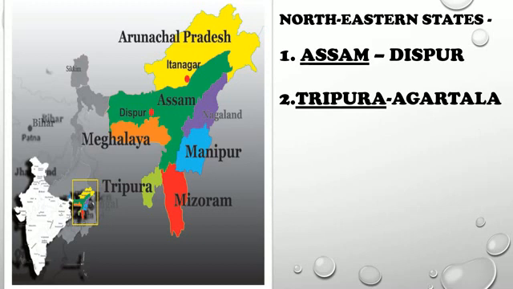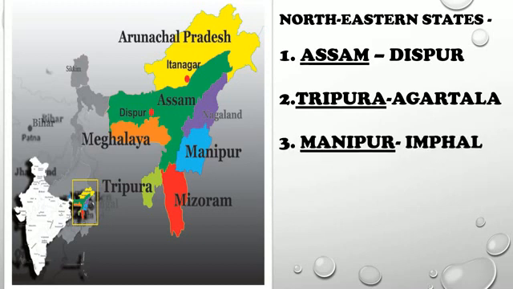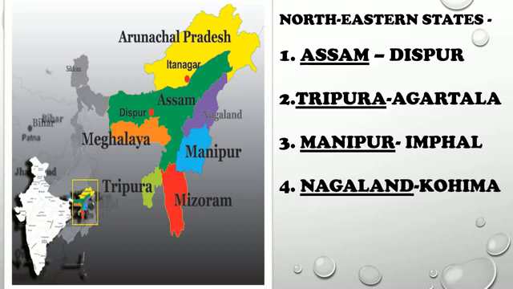Next is Tripura, whose capital is Agartala. Next is Manipur, the capital is Imphal. Next is Nagaland, whose capital is Kohima. Apart from this, there is Meghalaya also, Arunachal Pradesh, and Mizoram, which you can see and learn to locate with the political map of India.